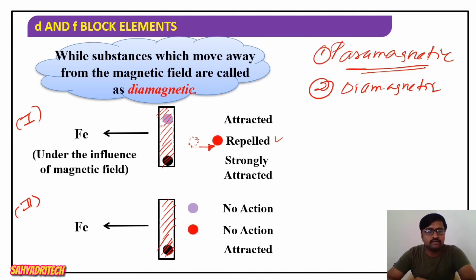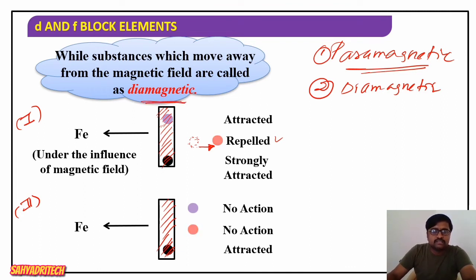So the first one, the substances which move towards the magnetic field, are called paramagnetic. In another way, the substances which are attracted by a magnetic field are called paramagnetic substances. The second type: the substances which are repelled by a magnetic field, or the substances which move away from the magnetic field, are called diamagnetic substances.